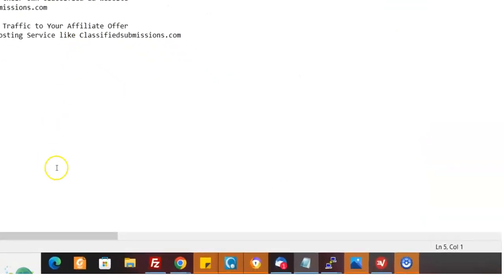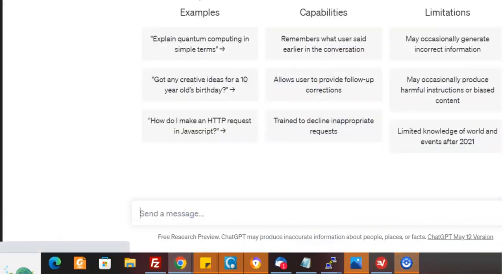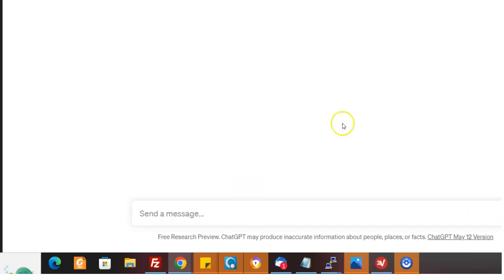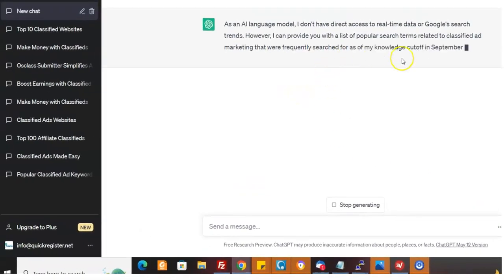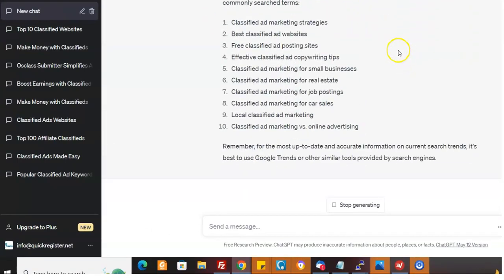Now, what if you don't know what to search for in your niche? You can do this for anything in your niche. Here, you start over. Okay, what are the popular search terms people are searching for in Google about classified ad marketing? Say, I don't know what to write about. Okay, let's see what it says. They're going to give an excuse here saying that they don't know everything. Okay, right here, we got tons of ideas.